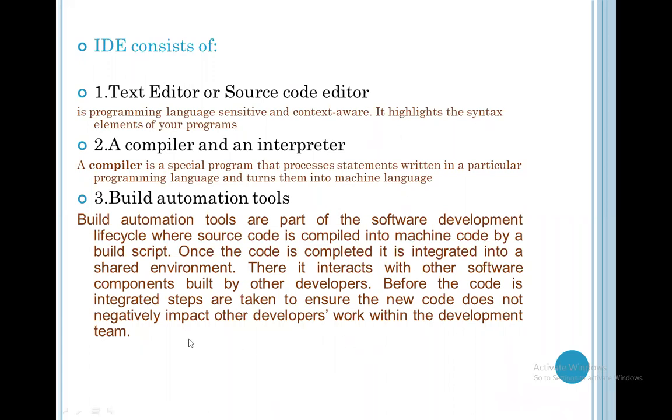So it means part of the software development lifecycle where source code is compiled into machine code by a build script, and once the code is completed, it is integrated into the shared environment. There it interacts with other software components built by other developers. Okay, understood that? So suppose 8051 is the program.